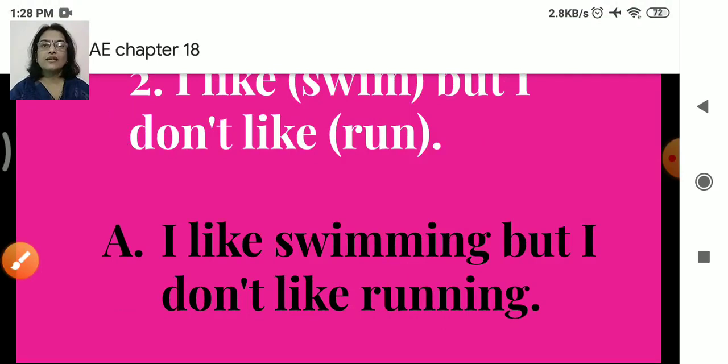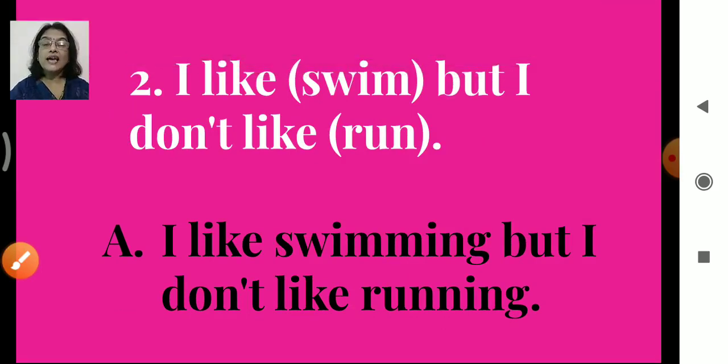Followed? Now the second one. I like swim but I don't like run. So swim and run are given in brackets. We simply add ing to the words given in the bracket. So, I like swimming but I don't like running.